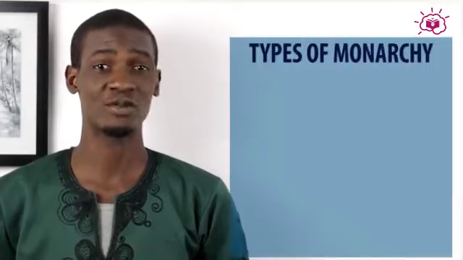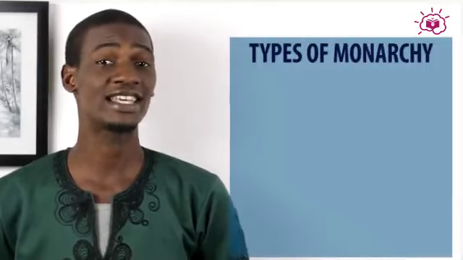Now, there are two types of monarchy: the absolute monarchy and the constitutional monarchy. Now, the absolute monarchy is where this monarch, that is the king or the queen, has powers that are not limited. So he can do basically as much as he pleases. Now, this kind of system is practiced in UAE, Saudi Arabia, and Bhutan.